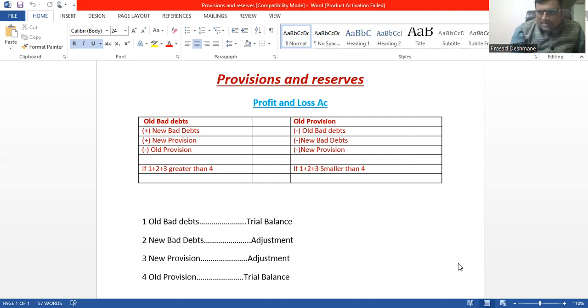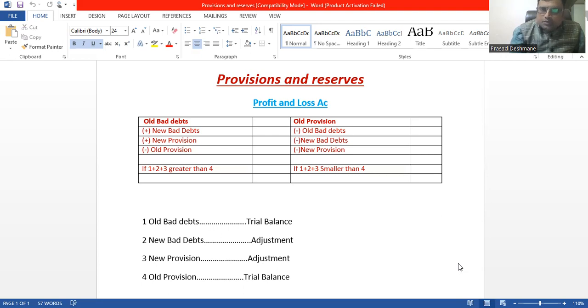So suppose we have a total of 10 debtors, A, B, C, D, E, F, G, H, I. Everyone will pay you, but one debtor or two debtors might not pay the full amount, or they refuse to pay. For that, the business should prepare beforehand.